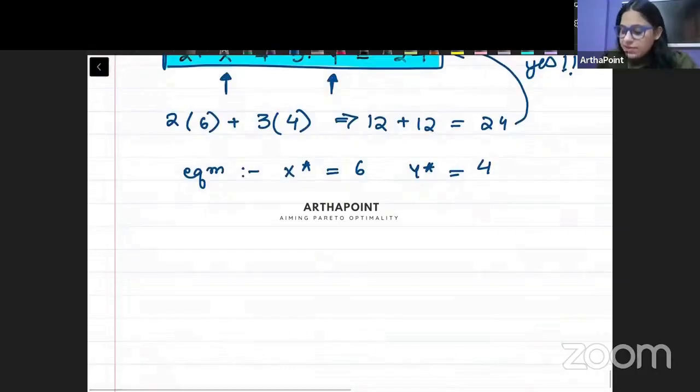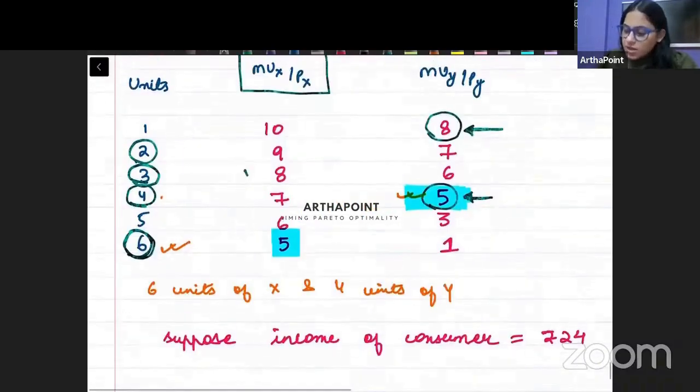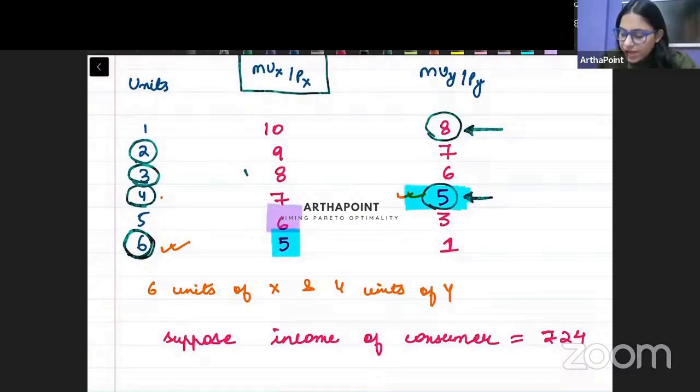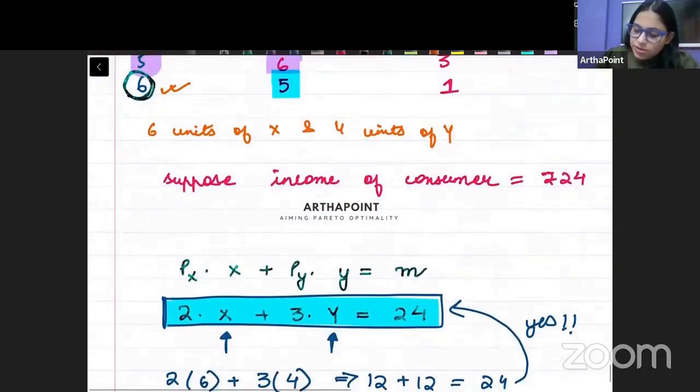And at the same time, when you consume this, you get MUX by PX equal to MUY by PY. अब एक और एग्जाम्पल देखते हैं. See that here also, when the consumer consumes 5 units of X and 4 units of Y, then your MUX by PX is equal to MUY by PY. So ये तो case 1 हो गया बेटा. This is case 1.